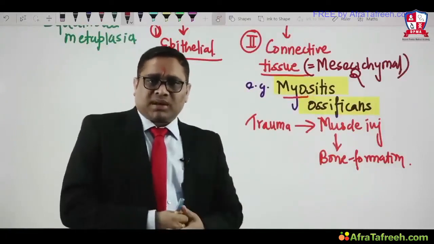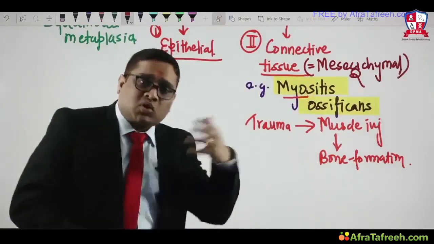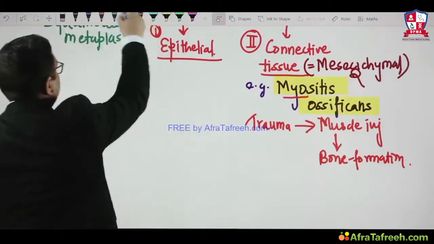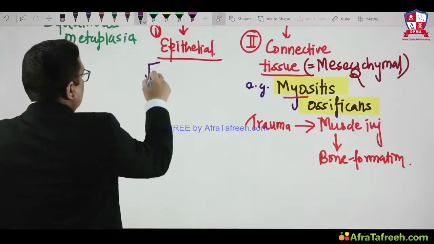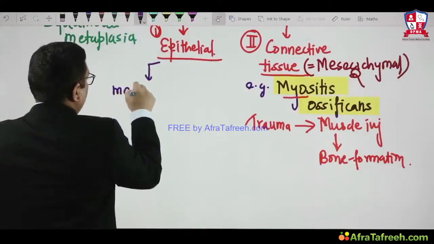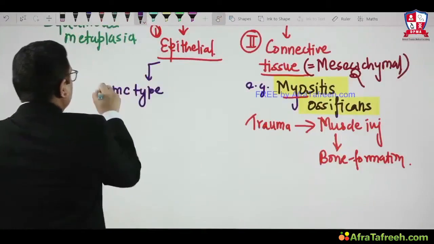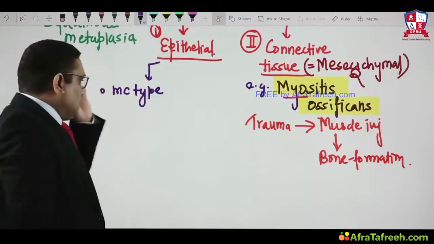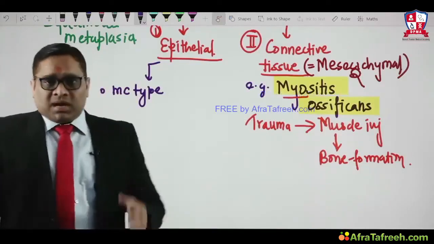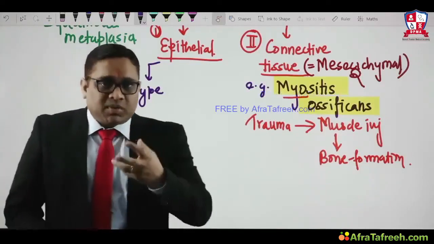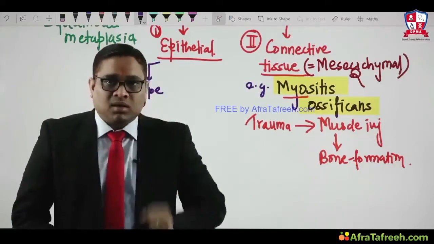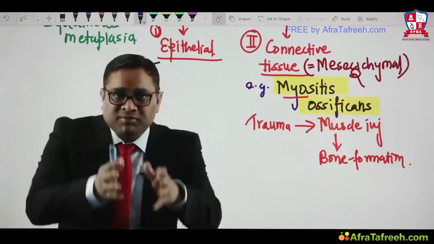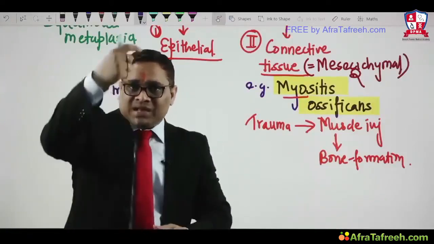What is epithelial metaplasia and what is the most common epithelial metaplasia in the human body? That is another important and interesting fact which the examiner can ask you. What is the most common type of epithelial metaplasia? This can be an important future question. Most common type of epithelial metaplasia, I will give you example. Example is the respiratory tract of the smoker. When somebody smokes, what changes are you going to see in the respiratory tract? What is the lining of the respiratory tract?